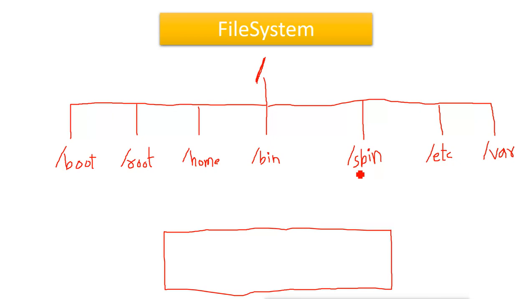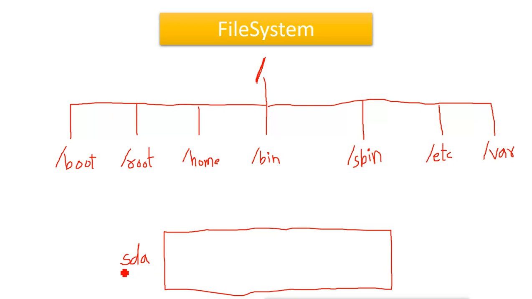Like these directories, we have other system directories also. All these directories will be created by default under slash, and all the data inside these directories also goes to slash. For that, this slash needs to have space, and that space it will get from our hard disk. Now our hard disk is known in our system as sda. The system name for our hard disk is sda.